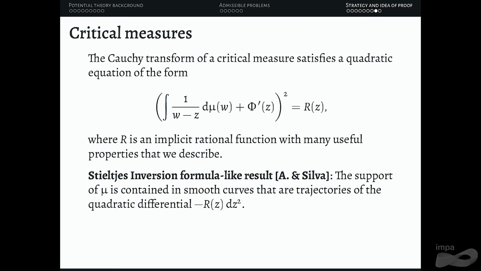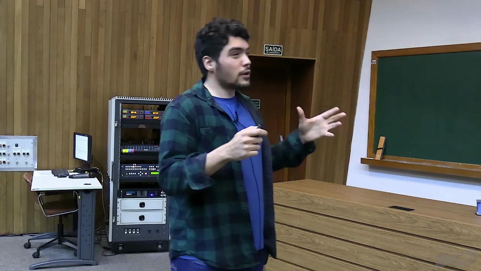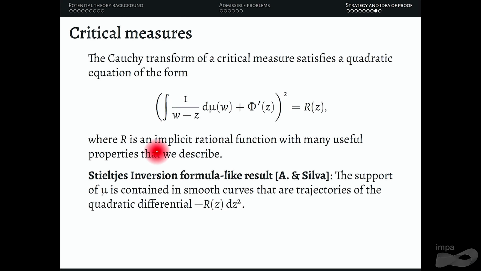Normally, Stieltjes inversion on the real line allows you to get the measure from the Cauchy transform. Here you cannot get the whole information of the measure, but at least you will know that the support of the measure, the critical measure, is contained in smooth curves that are trajectories of this quadratic differential. I'm not going to go into the details about this, but this is pretty nice because now this support may be just a finite amount of curves, which gives us hope in creating a contour that has the same equilibrium measure.